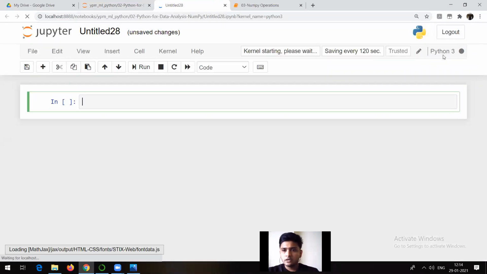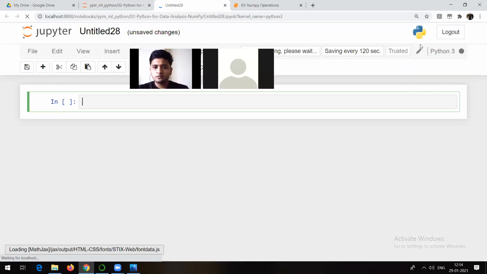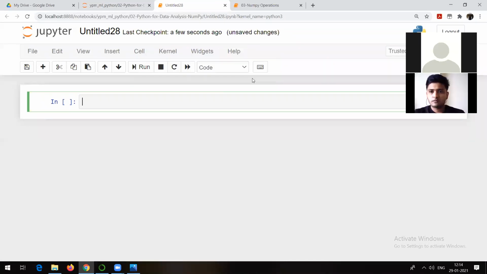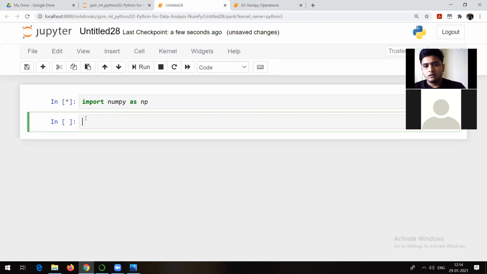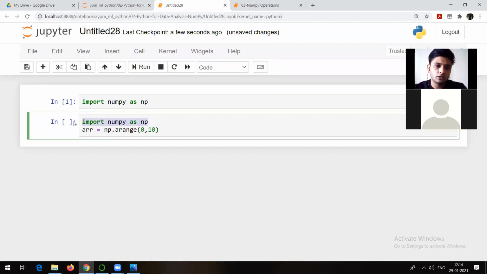Okay. So obviously, as usual, I need to import NumPy. So import numpy as np. So what can you do with the help of an array? You can do all the operations on the array.